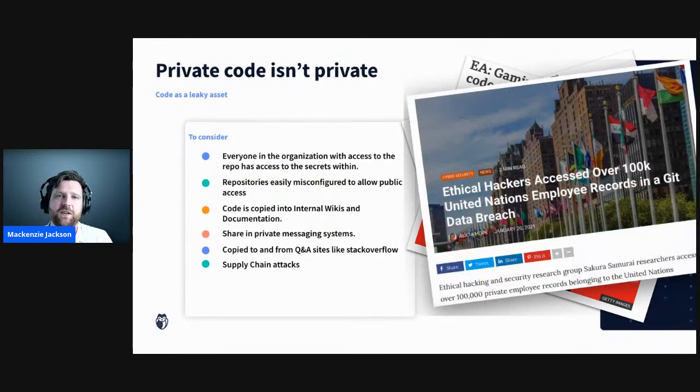And this isn't a problem that's contained just to purely software companies. The UN, I covered the UN data breach, which all stemmed from these Git repositories being made public and misconfigured. So source code can expose itself in lots of different ways, and we need to be really wary of that, particularly when we talk a little bit more about the type of sensitive information that we can find